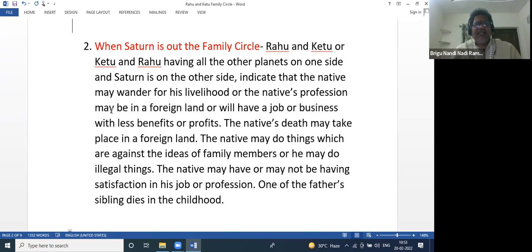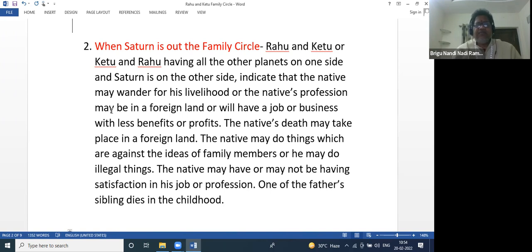And moreover, Saturn is outside Rahu Ketu family circle. These people generally may be involved in unethical things. So unethical and corruption related things. So that is one thing. And these people may be against the ideas of the family members, and that is also possible. Saturn is outside. Saturn is karma. We do some karma against our family, against the interests of our family. So not in the interest of our family. Against the interests of our family, the native will do.